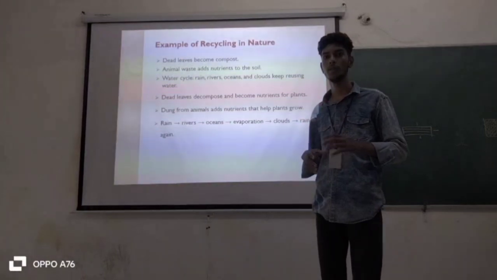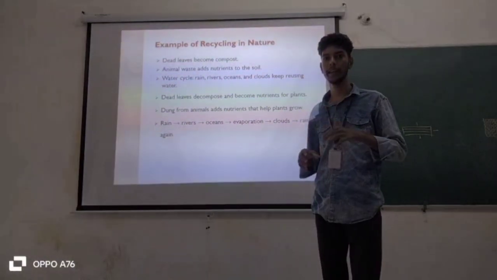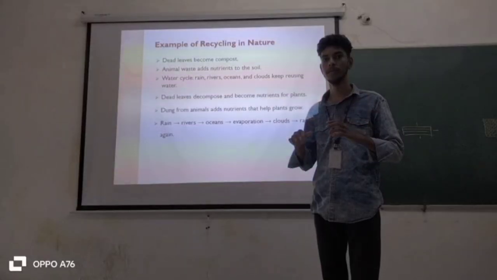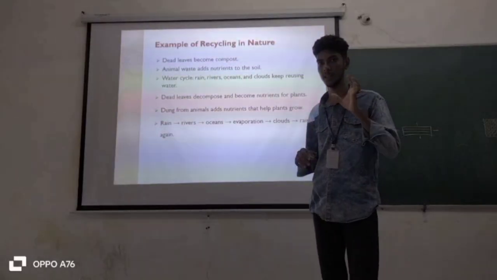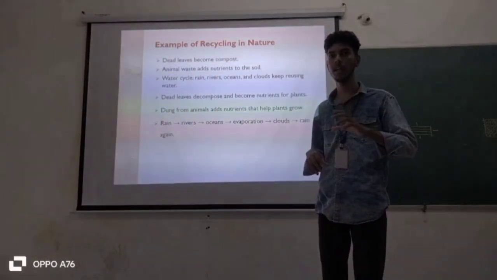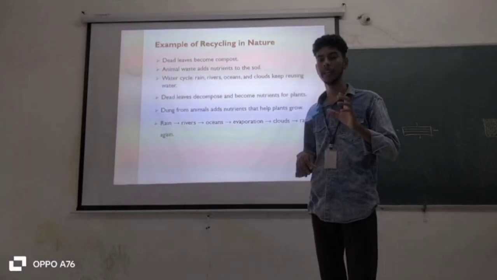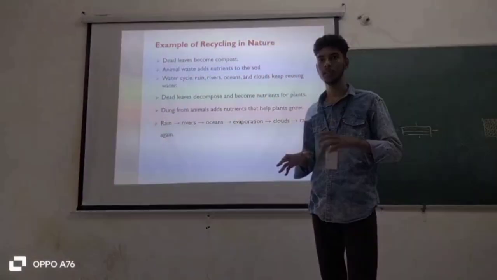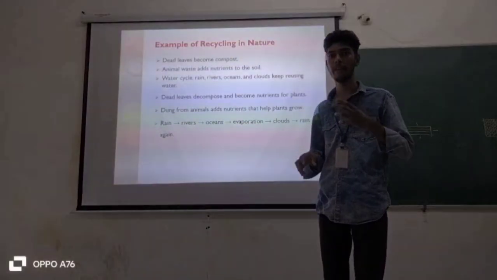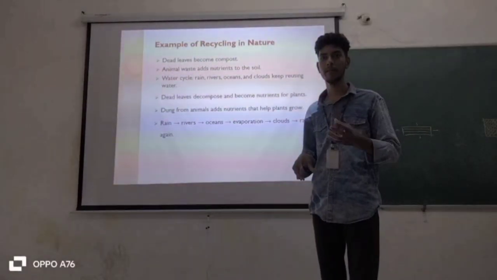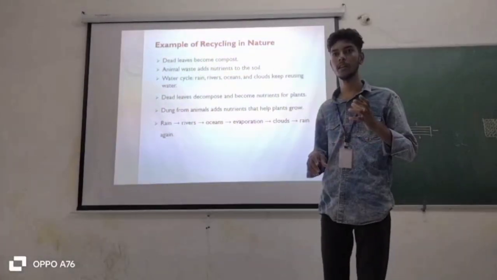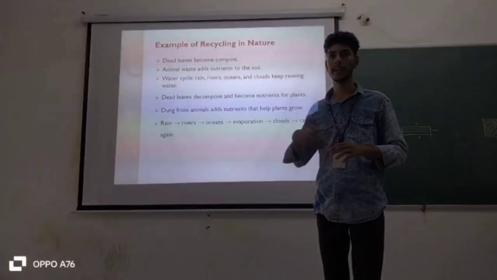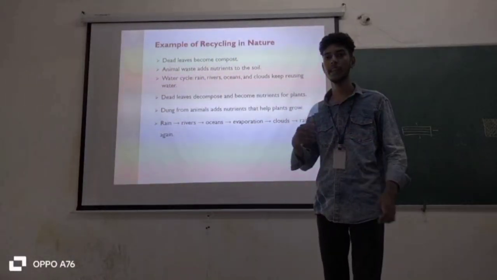Rain, rivers, oceans, evaporation, clouds, rain again and again. The cycle shows that first rain occurs. The rain fills up the rivers and oceans, and rivers go to the oceans. Oceans evaporate the water, and the evaporated water goes to the clouds, and clouds make rain again, and the rain repeats the cycle.